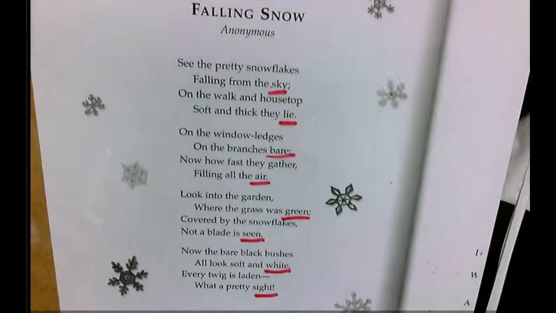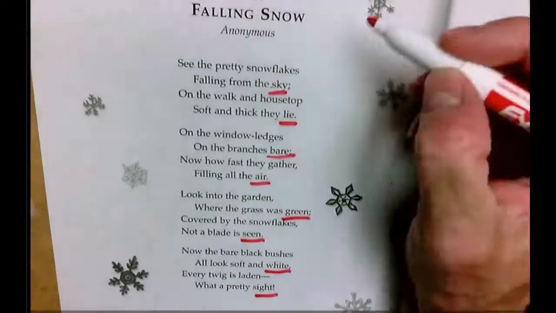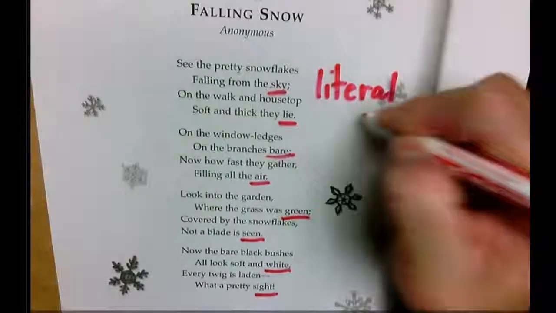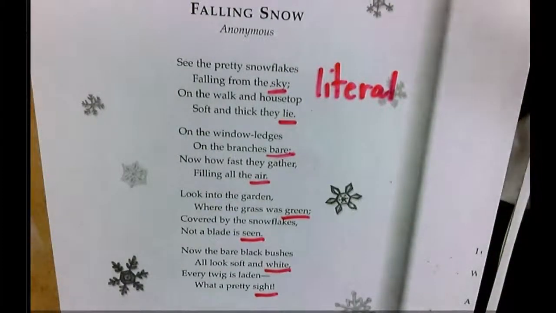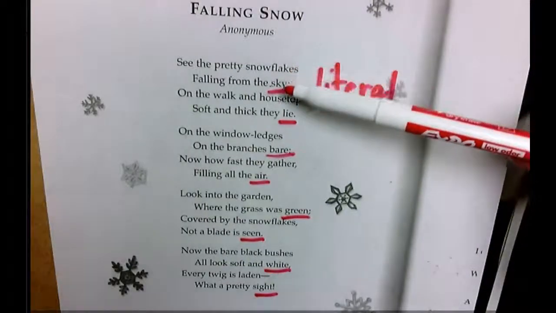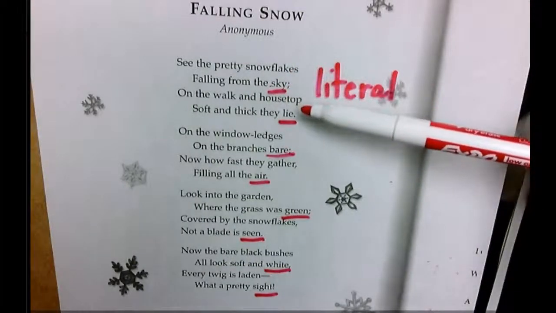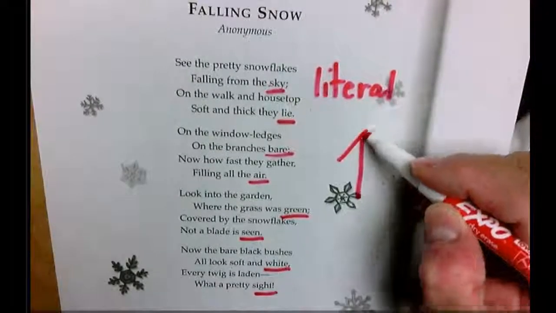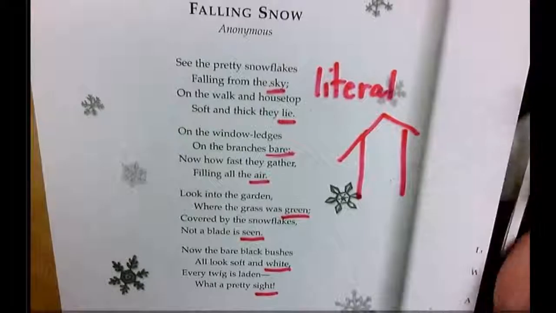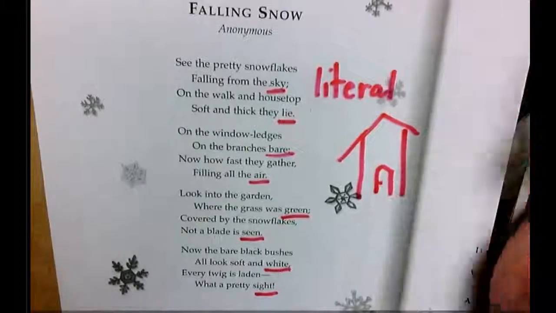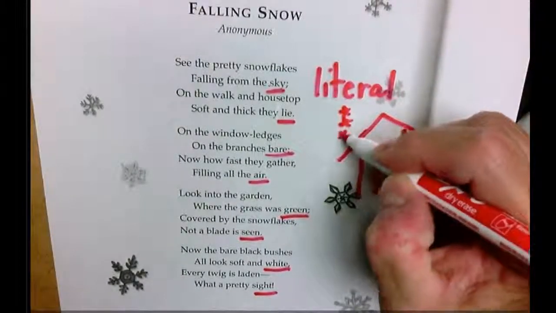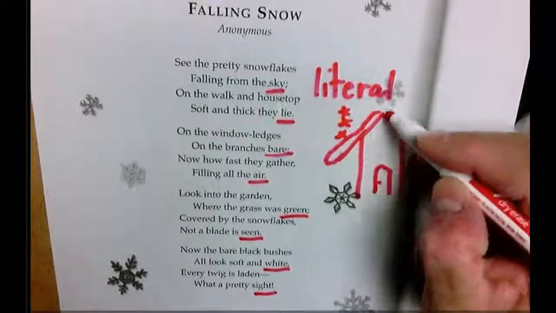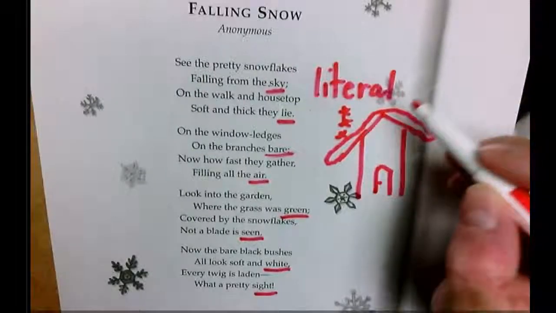It's very literal, okay? Where our last poem was more figurative, this is very literal. It is explaining to you. You're thinking about snowflakes. You're thinking about them falling. You see them falling. I mean, I can almost draw this. That's how literal this is, right? So I have this little house. I see the snowflakes falling. And then I know that they're going to make this big, thick pile of snow on top.